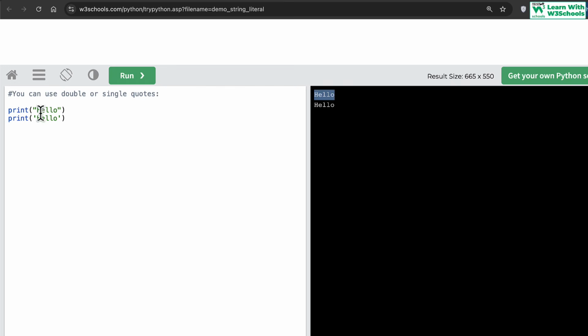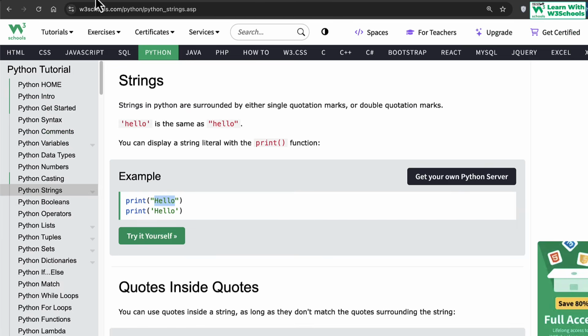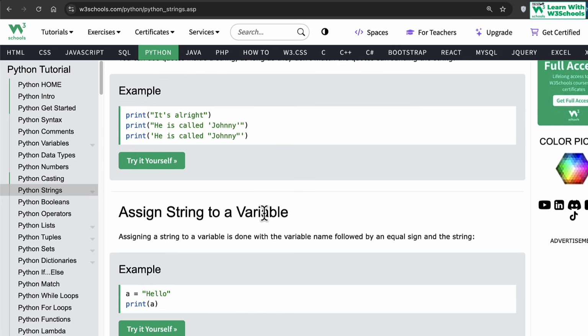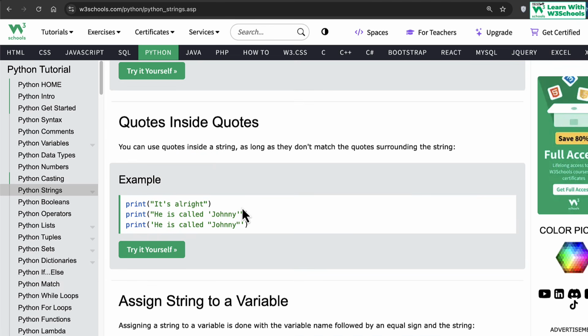Do remember that Python supports both double quotes as well as single quotes. I personally prefer double quotation marks throughout, and I tend to use double quotations for my strings. Just keep it consistent. If you use double quotes, don't mix and match, it just confuses the developers down the line.